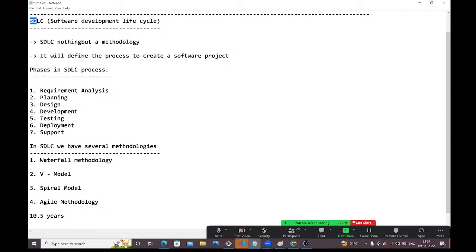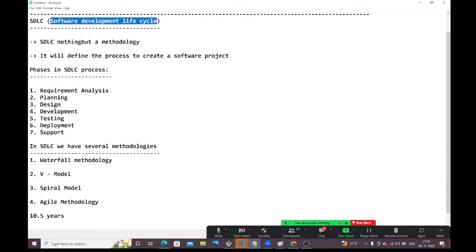What is SDLC? SDLC stands for Software Development Lifecycle. It will define a process for creating a software project. If you want to create any software project, you should follow one process. That process is provided by SDLC, the Software Development Life Cycle.